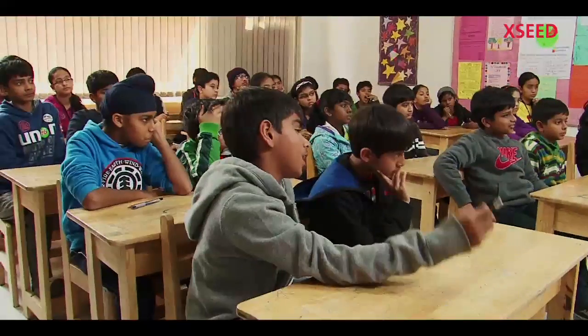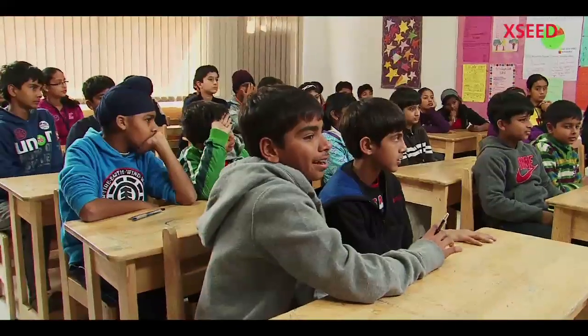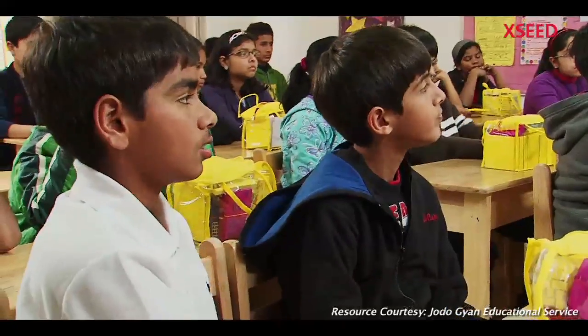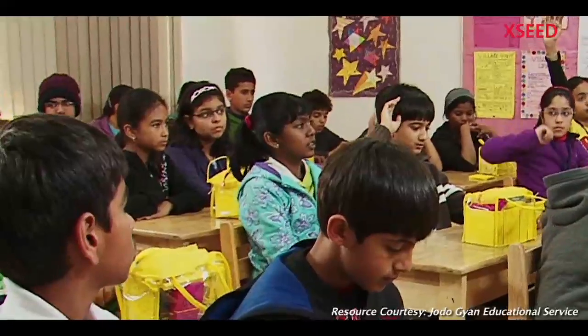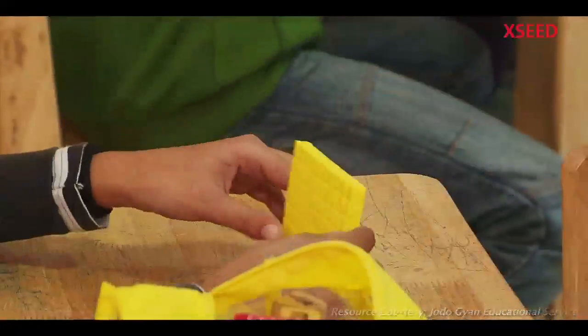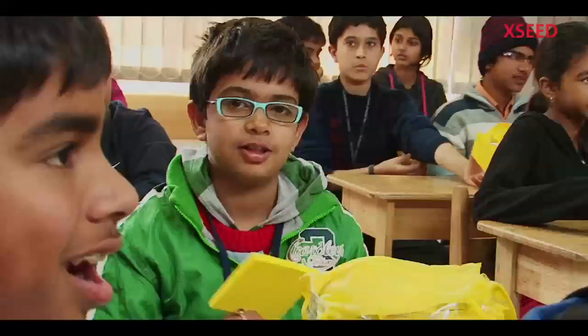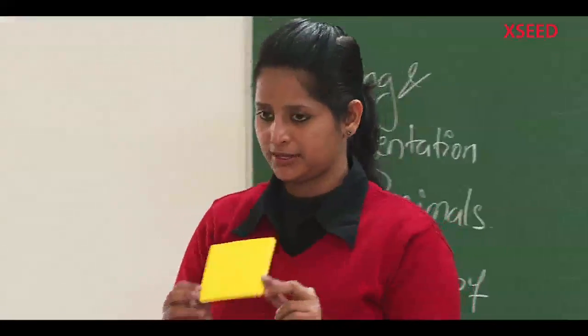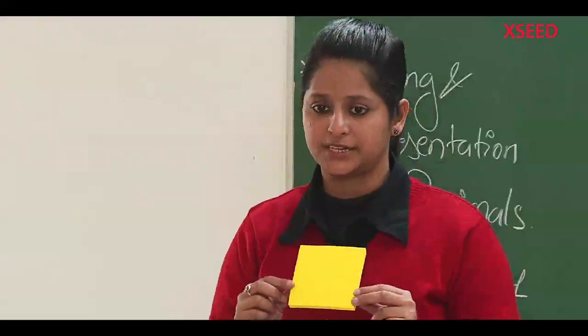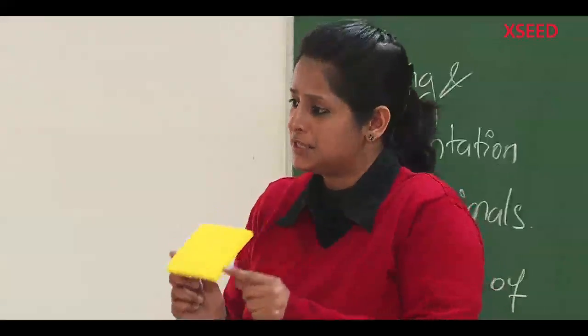Okay. You're sitting in pairs. So each pair is going to get these blocks. What do you see in this block? Equal divisions. In how many equal parts? The block is divided into 100 parts. What shape is that? It's a square. So we can conclude that the entire block is divided into 100 equal squares.